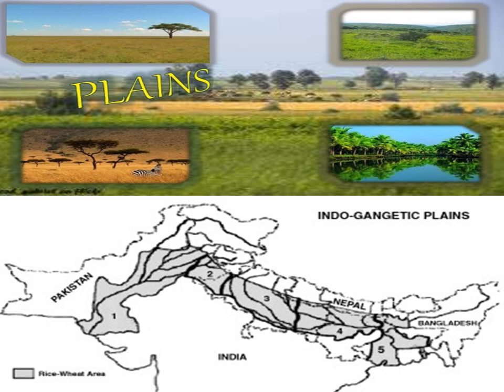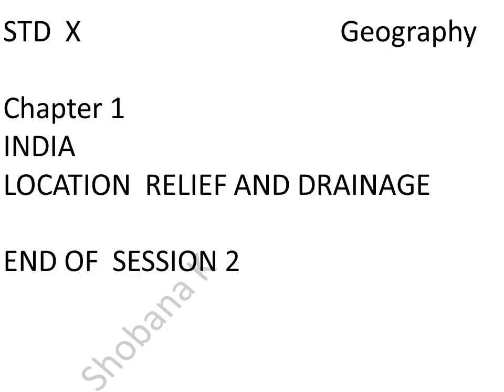The Delta Plains. It covers about 1.9 lakh square kilometers. It is deposited with old and new mud. The uplands are called chars. The marshy areas are called bils.